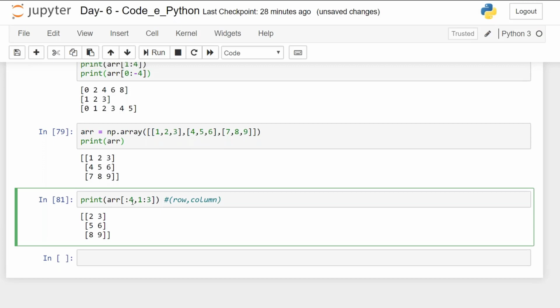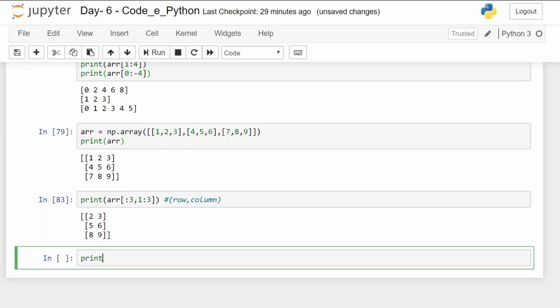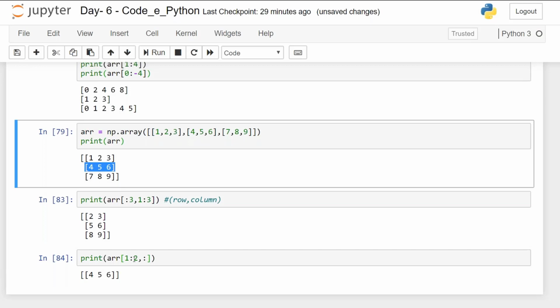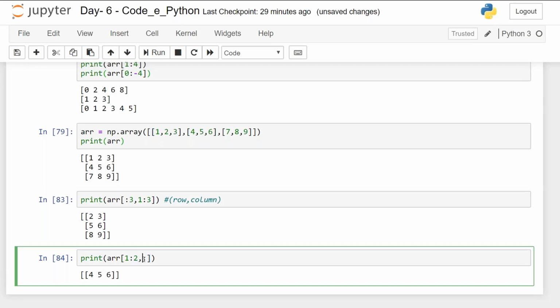If I write here 4, you can see the fourth index does not exist here, so it will not give any error. One more example for this. If I'm writing print arr 1 colon 2 comma colon, it will print the first index leaving the second one, and it is printing all the columns.